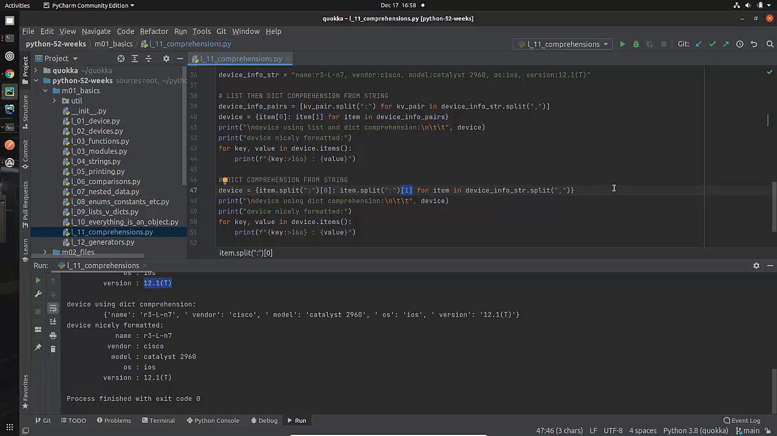Understand that I'm as critical as you are, that I shouldn't be doing a split twice, but I'm hoping that you get the general idea. We're doing a split, and we're taking the item that is item sub 0, and we're taking item and splitting it again, and we're taking item number 1.